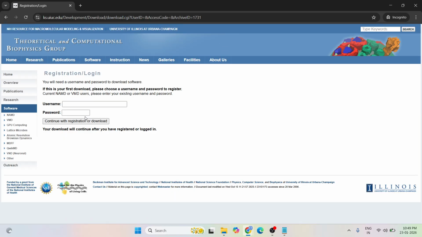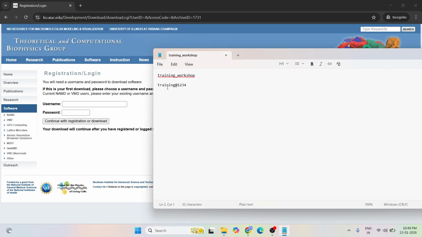Before downloading the VMD software, we need to register. Registration is necessary. So for this, username and password and one mail ID is compulsory. So I am registered. For this case, I am using this as a username, this as a password.